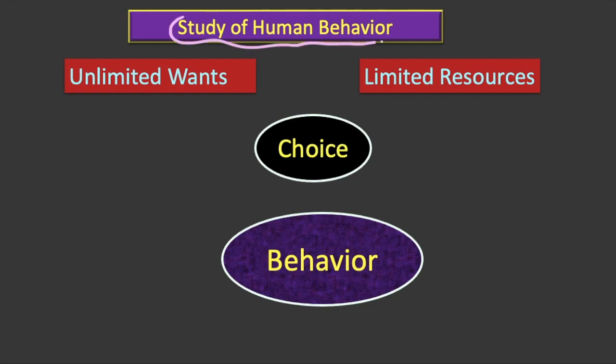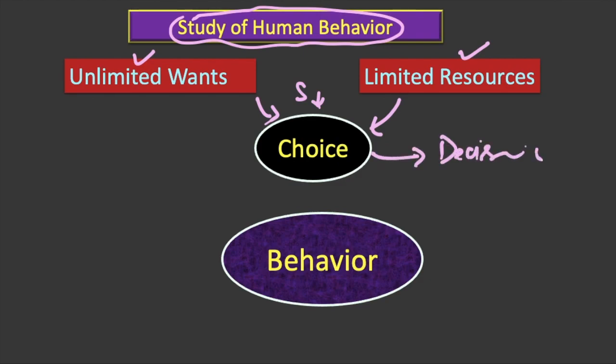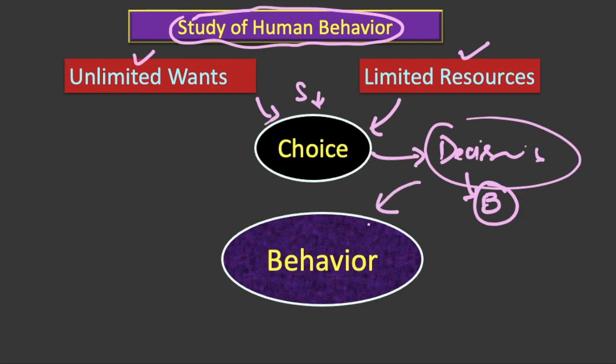Economics is the study of human behavior, but why should we be studying behavior, and how is economics the study of human behavior? Now we know we have unlimited wants, we know we have limited resources, and this gives rise to the issue of choice. There's scarcity, and scarcity gives rise to choice. Now you have to make a choice. It means that you have to make decisions. Once you make a decision, your behavior gets revealed, right? And consistently, when you keep on making decisions, your behavior from that perspective is revealed.